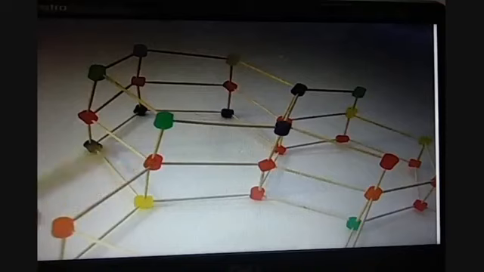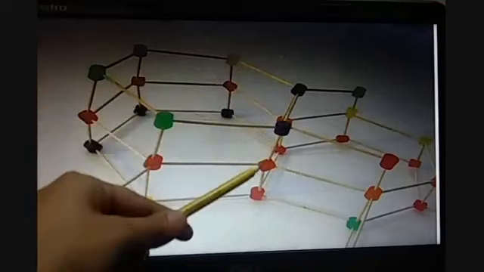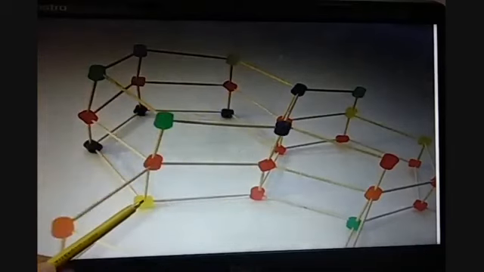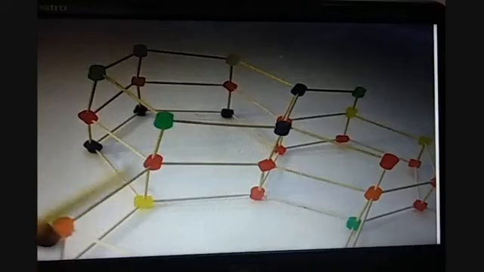This one is another ring which is formed. The lower one is also a hexagonal ring of carbon atoms. So graphite is arranged in parallel or flat carbon rings which have a weak intermolecular force in between each layer.